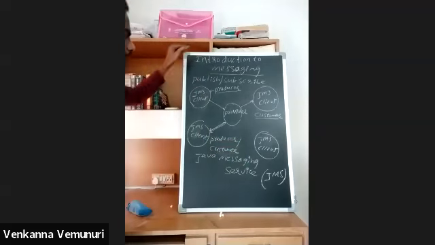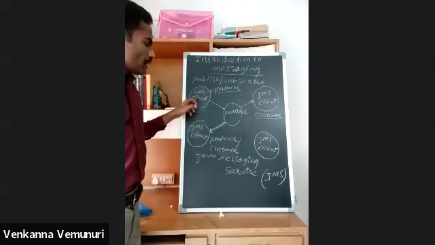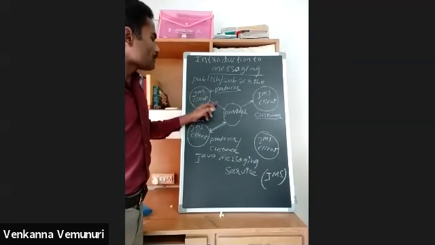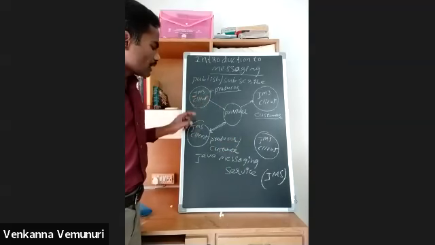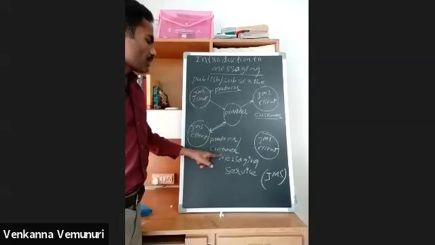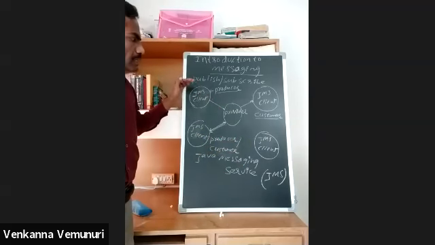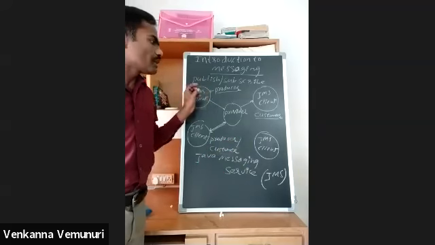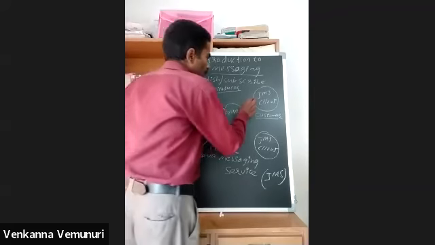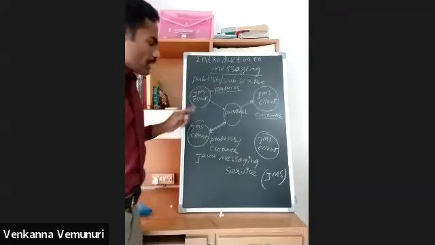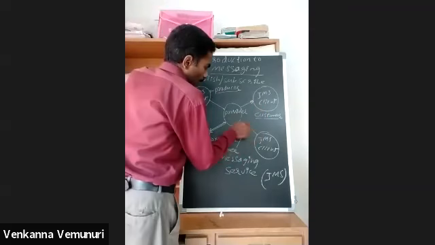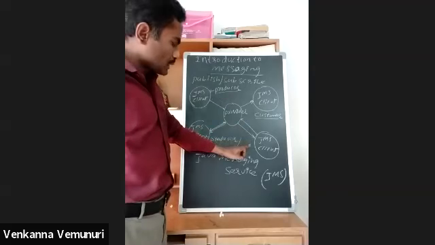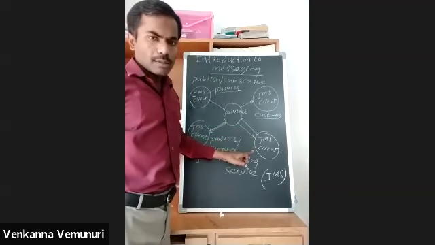If any JMS client sends a message and receives a message, that person is called producer and customer. Generally, if any client is sending a message, it is called a producer. If any client is receiving a message, it is called a customer. If one client sends data and receives data, that person is called producer and customer.